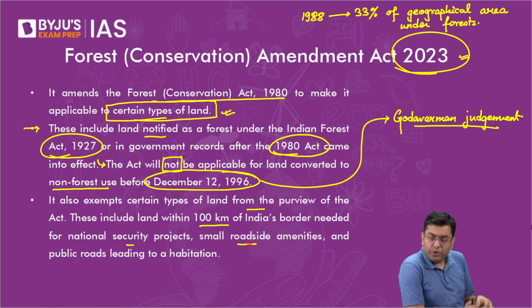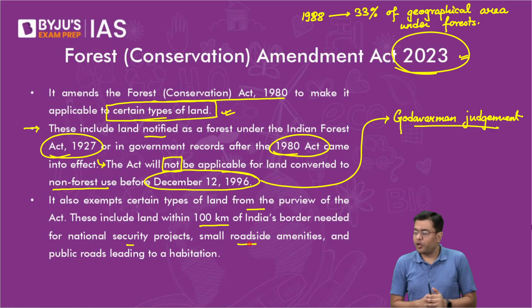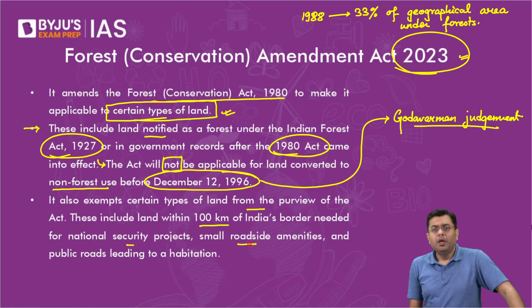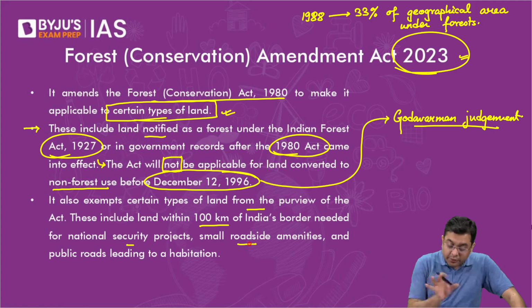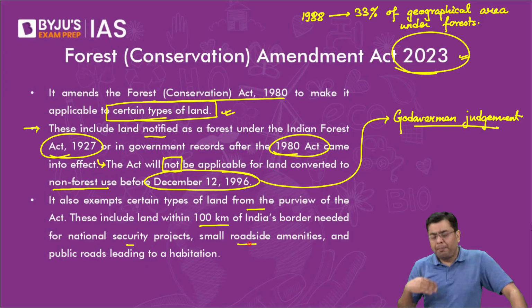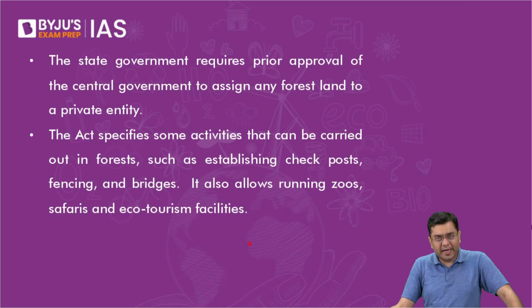Now, you have to be aware of both sides of the argument in general. Small roadside amenities have also been allowed. This is for public convenience. Habitation, small roads connecting the habitations, right? That is also a kind of public amenity. But the counter argument is that if you start providing exemptions for this, you might end up providing exemptions for a large number of projects, which again will defy the purpose of having a forest act at all.